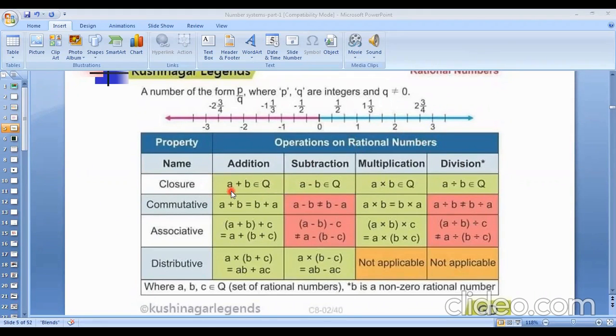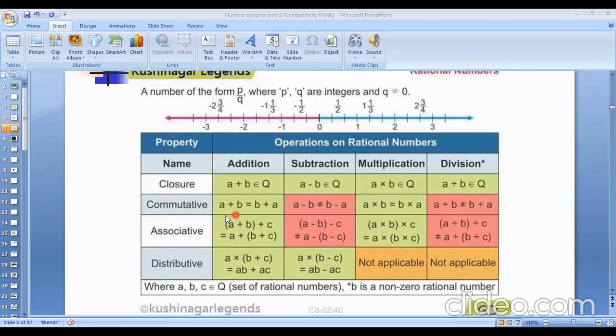So closure property will be: addition, a plus b belongs to Q, and subtraction, a minus b also belongs to rational number. And multiplication also, a into b for any 2 real numbers belongs to rational number. And division also, a divided by b also belongs to rational number.